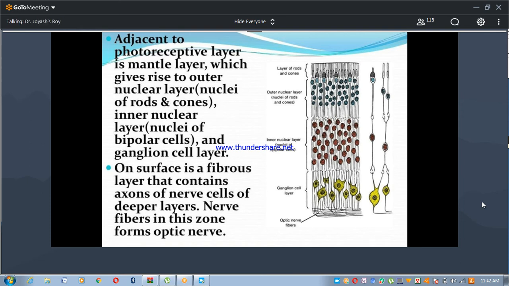Inner nuclear layer, nuclei of the bipolar cells, and the ganglion cell layer. Nerve fibers in this zone collectively form the optic nerve.